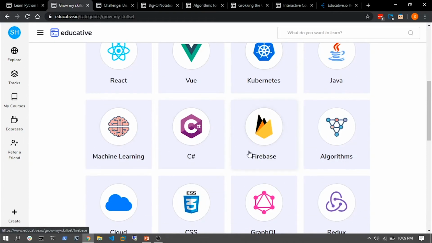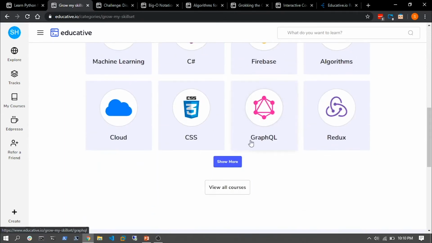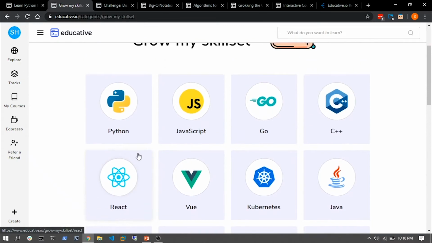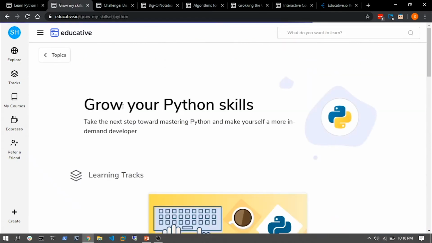Machine learning, Firebase. Ooh, this is an excellent solution for cloud storage, real-time databases, notifications and so on, which is also produced by Google itself. There's some GraphQL, etc. So I'd take a look at Python again. Let's see what it offers.